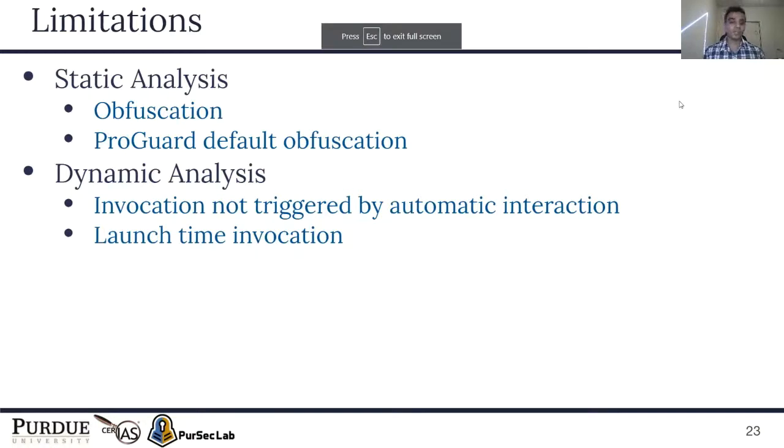The main limitation for our dynamic analysis is that some applications might be calling the SafetyNet Attestation API, which is not triggered by our automatic interaction. But as Google guidelines state, and as we have seen in many applications, the API is usually invoked at launch time. So we assume that our analysis can cover the majority of the cases.